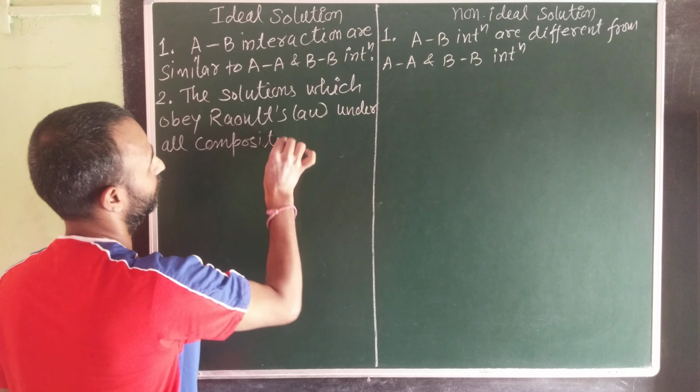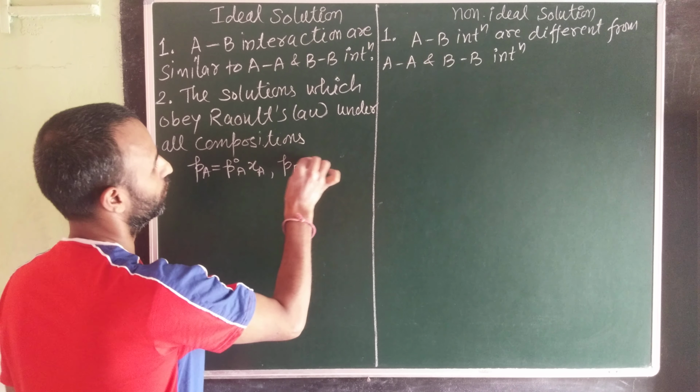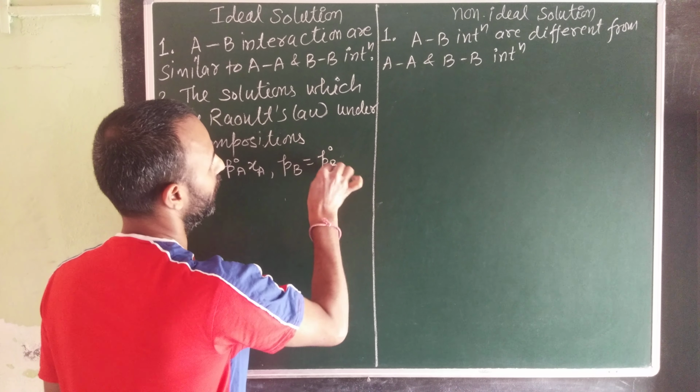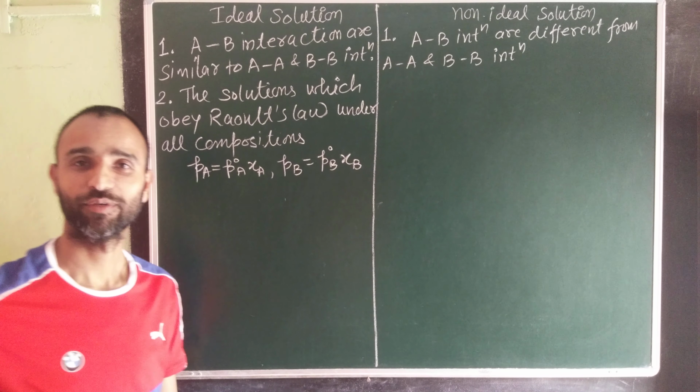That means PA equal to P naught A XA and PB is equal to P naught B XB.